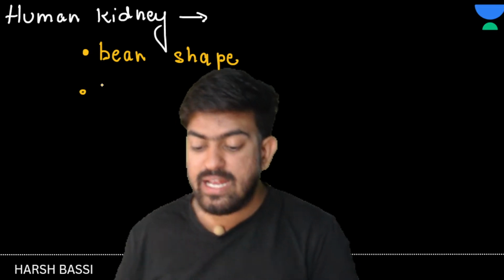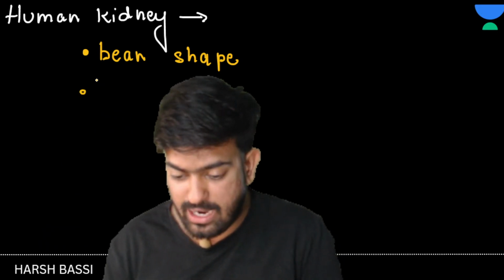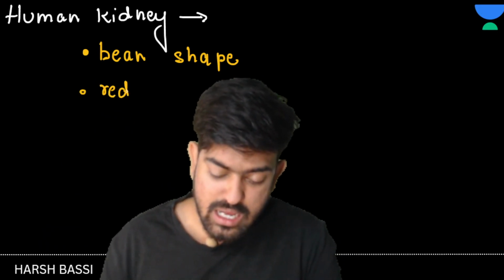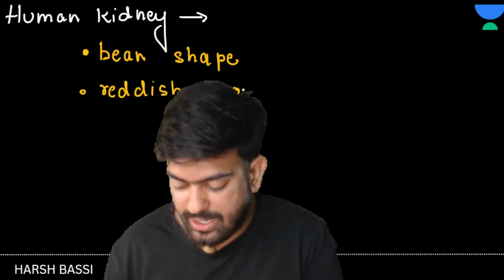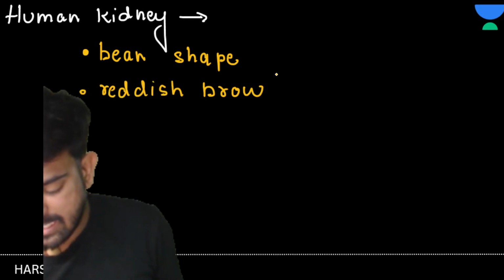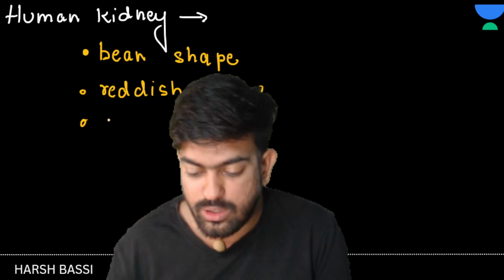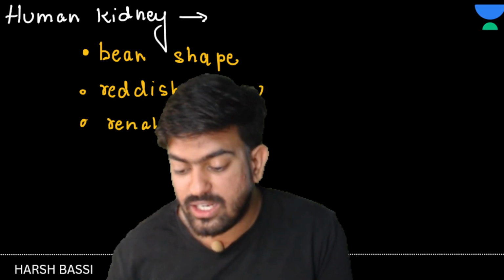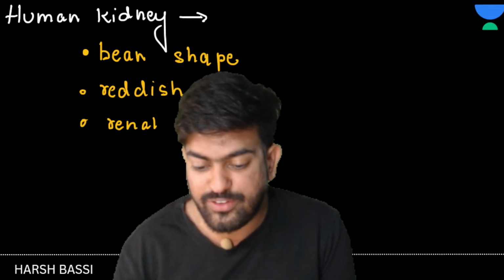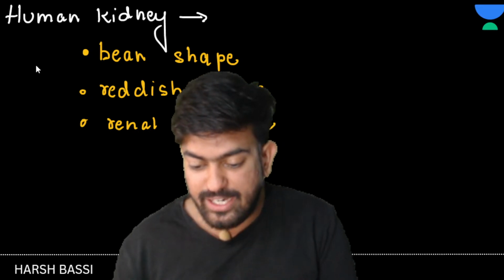Okay, next, what's the color of the kidney? The color of the kidney is reddish brown. Yes or no? Clear. Now, if I talk about the renal capsule, the kidney is covered with the renal capsule, right? So this renal capsule is made up of which kind of tissue?